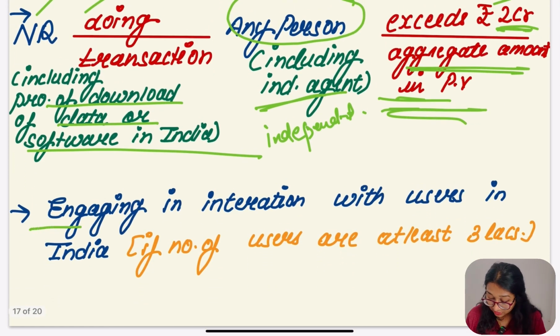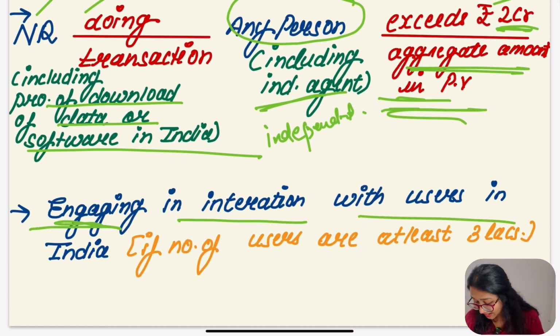And second, the non-resident engaging in interacting with users in India. Now what are they saying? Let's take the example of a non-resident who made any app or software outside India, and that software is accessible by Indians. Let's go for Netflix, or any other app, Alibaba I guess.